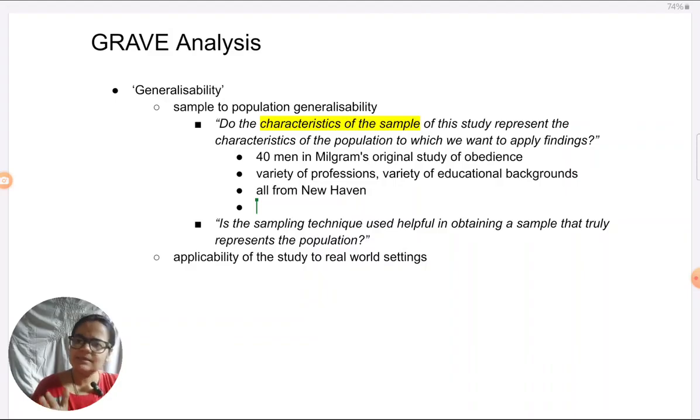So in that case, we would say that these findings, which are with men, that they've been found to be highly obedient in the study, maybe women would be found to be even more obedient or less obedient than them. Not necessarily the type or level of obedience they have shown would be seen in the case of women as well. So definitely it is difficult to generalize findings to women. It would also be difficult to generalize to people beyond the New Haven area in the USA itself, or from the USA to other cultures, say more collectivist cultures.